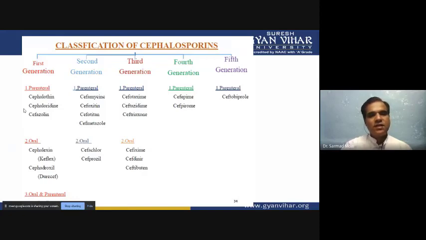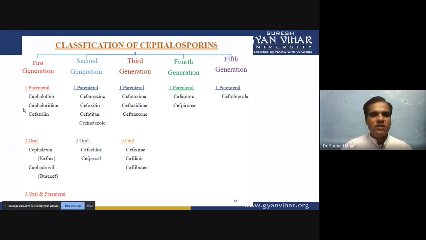The third generation also has parenteral and oral antibiotics, like cefotaxime and cefixime. The fourth and fifth generations have only parenteral antibiotics, and the fourth generation includes cefepime and cefpirome.